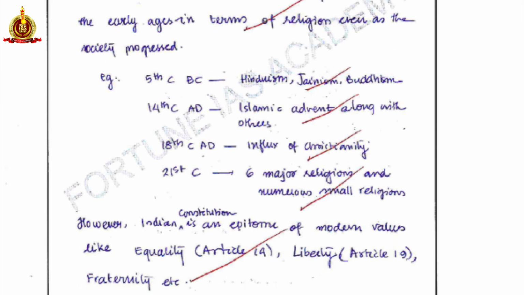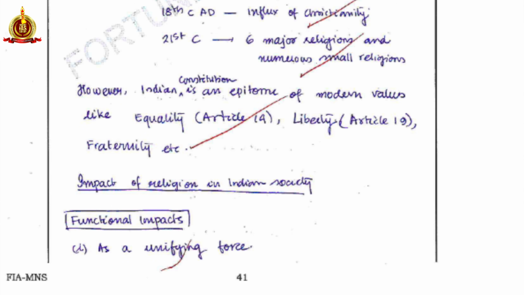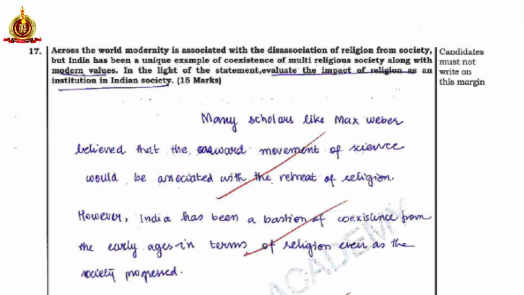In the along-with-modern-values part, there is no better example than our constitution itself. The Indian constitution is an epitome of modern values of equality, Article 14, Article 19, and fraternity. So this was the address of the first rhetorical statement.